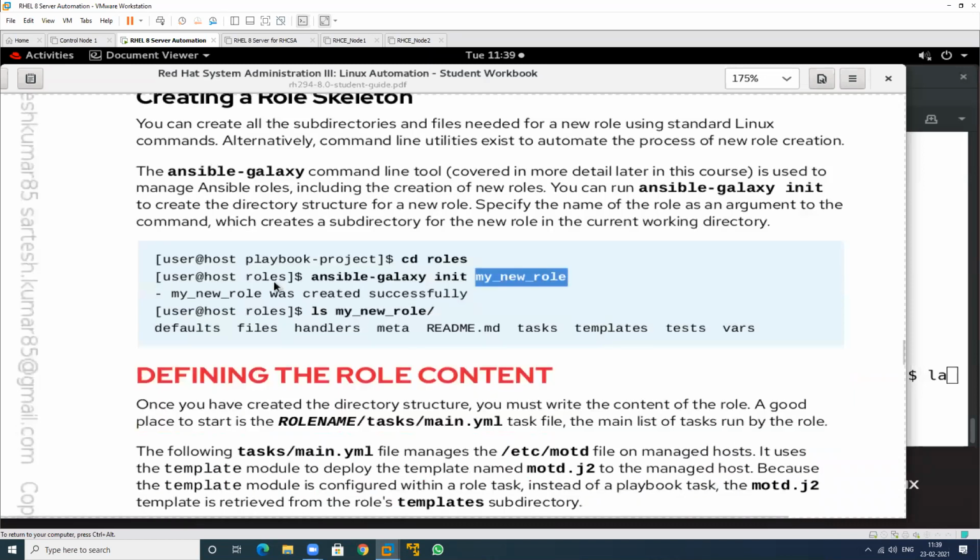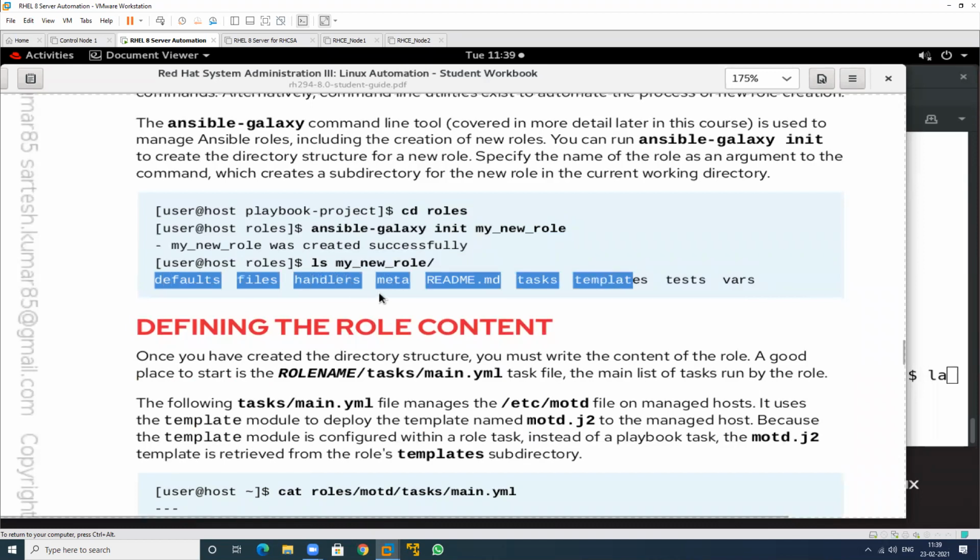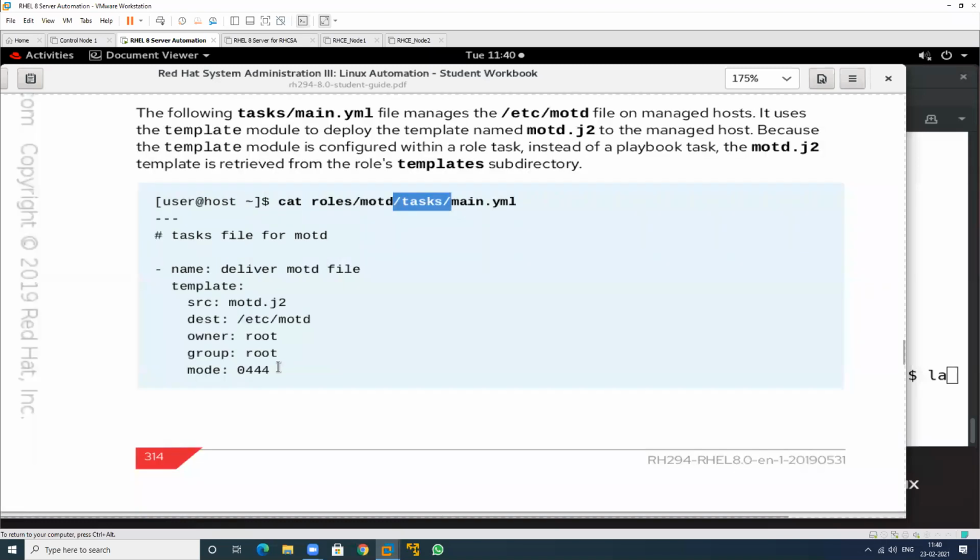And this role structure will automatically create all the folders. If you don't know what folders have to be created, in this particular location all the directory structure will be created. After that, if you define some tasks, open this particular main file and write these tasks.